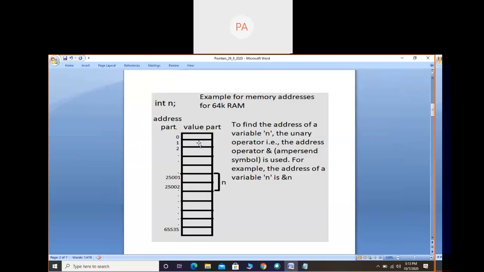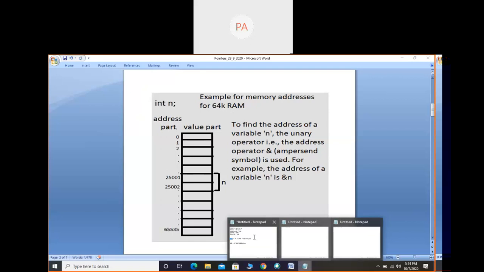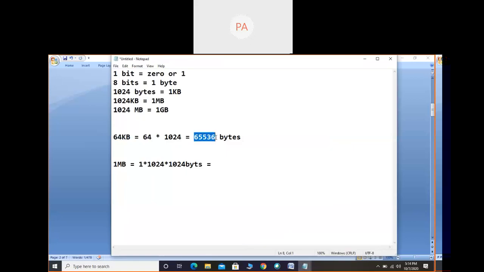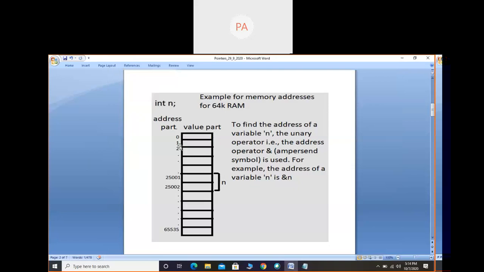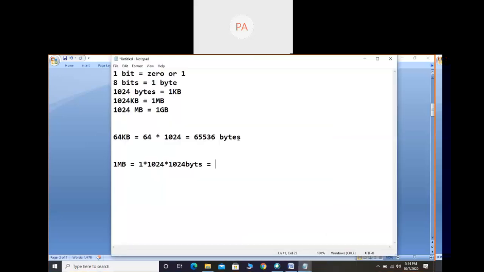Nowadays we have 4 GB RAM, 8 GB RAM, 12 GB RAM, but let us consider 64 kilobytes of RAM. As I said, that gives 65536 bytes. Now, if the location starts from 0, like an array, we will end at 65535. I hope you can understand this concept.